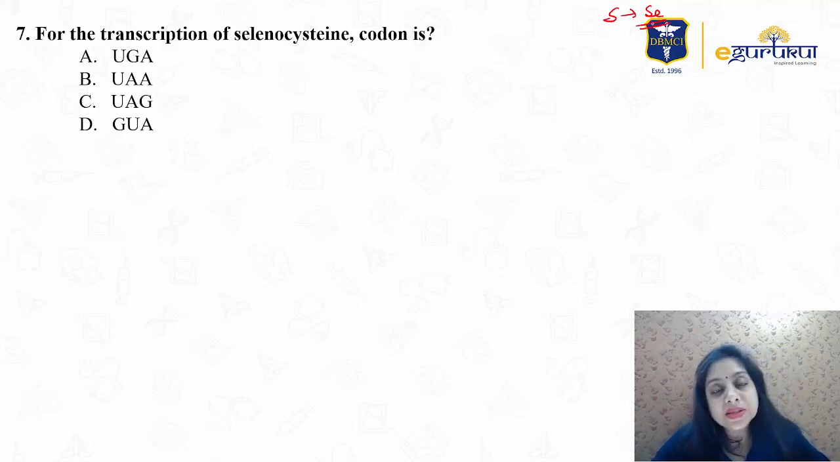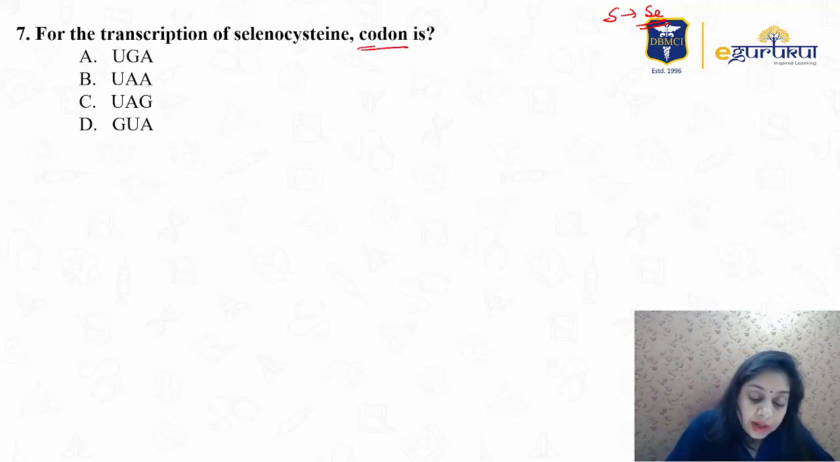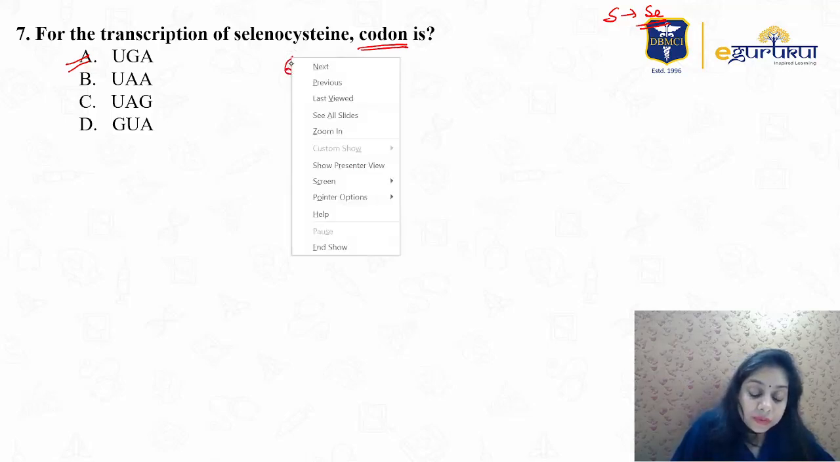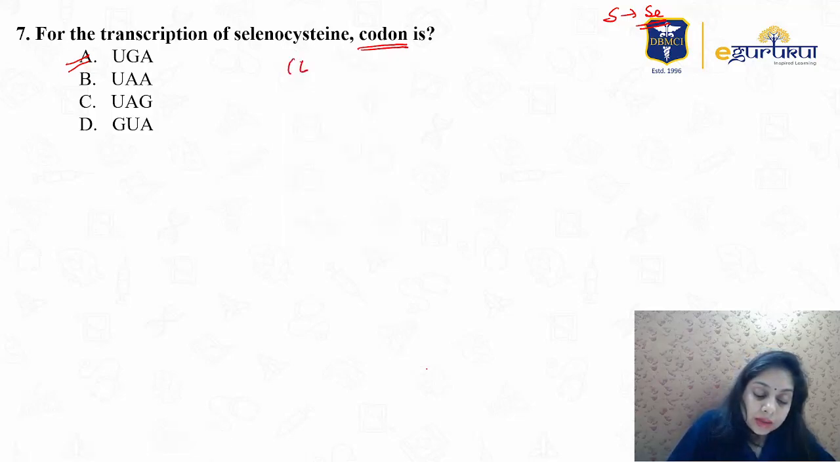That is the only difference. Cysteine has sulfur, selenocysteine has selenium instead of sulfur. Okay, codon. It is coded by what is normally a stop codon, which is UGA. We know how many codons are there? There are 64 codons.